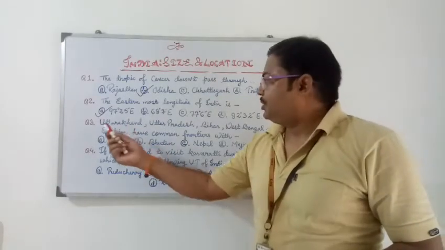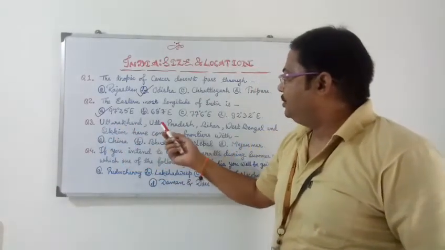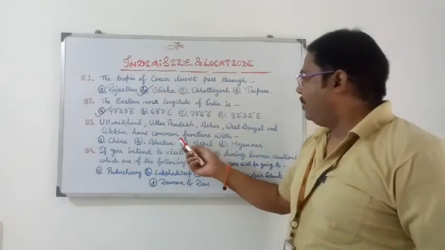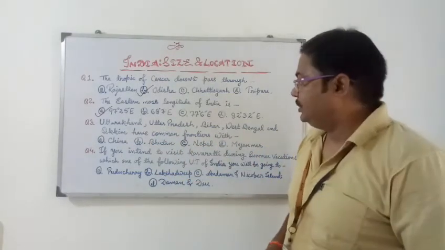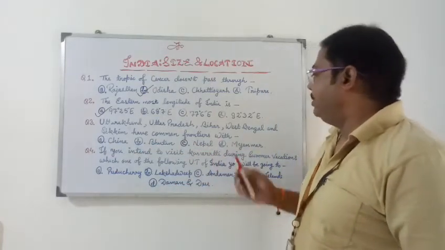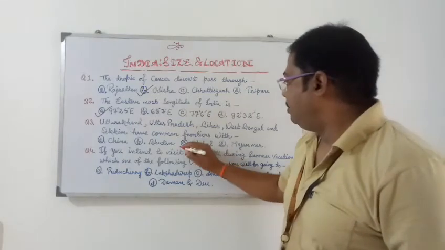Now question number 3 is: Uttarakhand, Uttar Pradesh, Bihar, West Bengal and Sikkim have a common frontier with. This is a very important question. Options are A. China, B. Bhutan, C. Nepal, D. Myanmar. The right answer is Nepal.